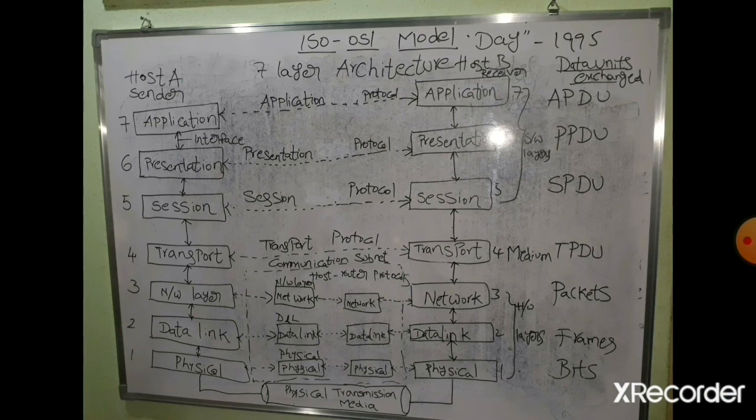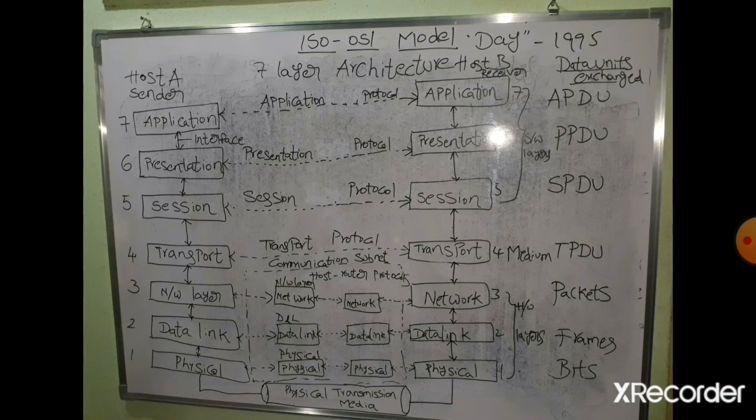These are the guided, connection oriented transmission media. In the same way we are having connectionless, unguided transmission media also. Those are nothing but radio waves, microwaves, infrared waves, satellite. These all are the connectionless, that is the unguided transmission media.